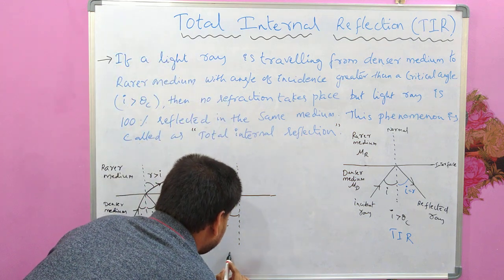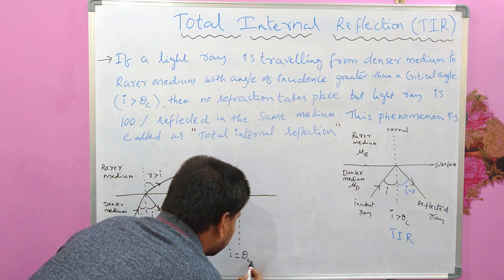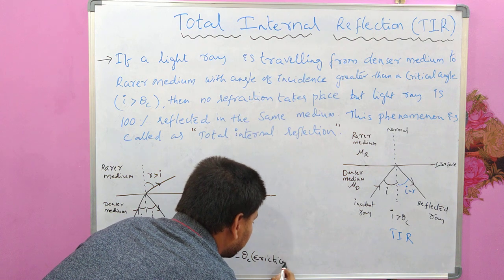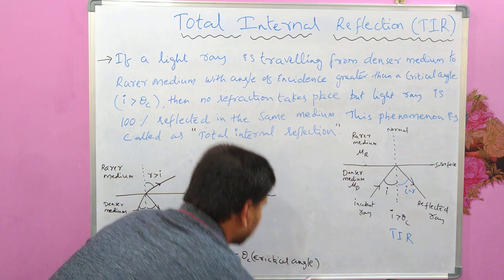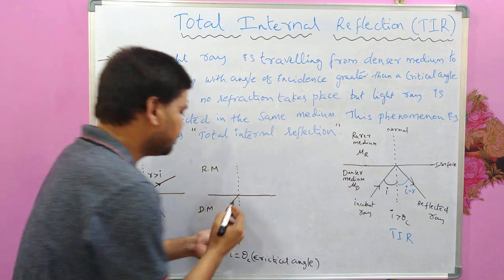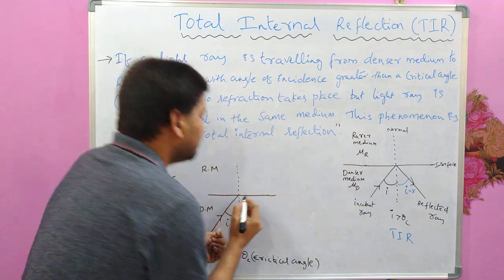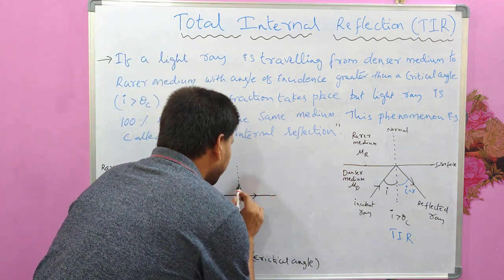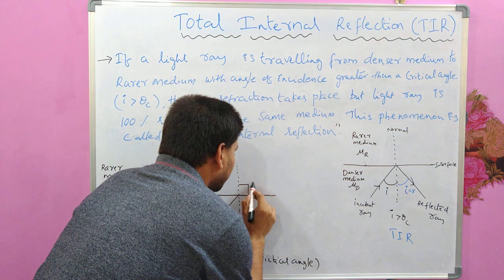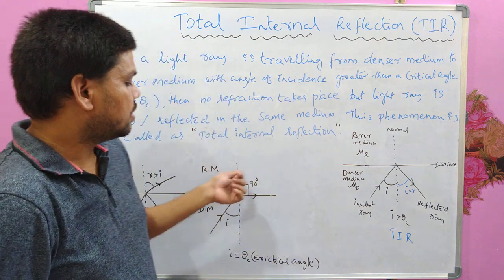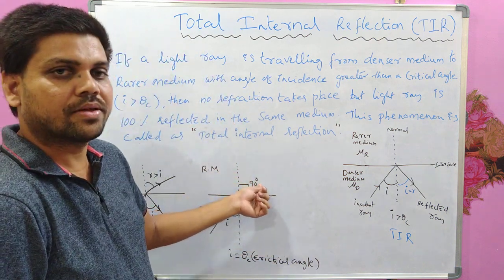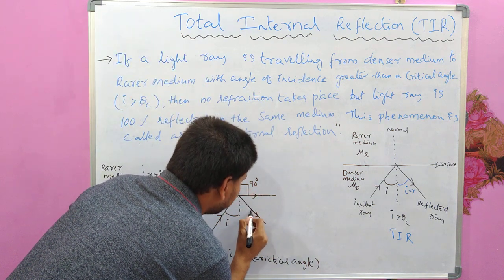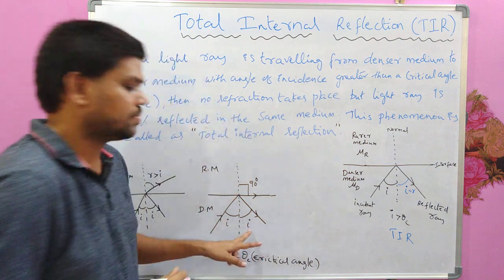So then in that case, if this I is equal to some critical angle, theta c here is the critical angle, if this I is equal to theta c, then that refracted ray would go along this interface by making 90 degrees with the normal. This is the angle of refraction. And the remaining part of the ray would again reflect as usual.